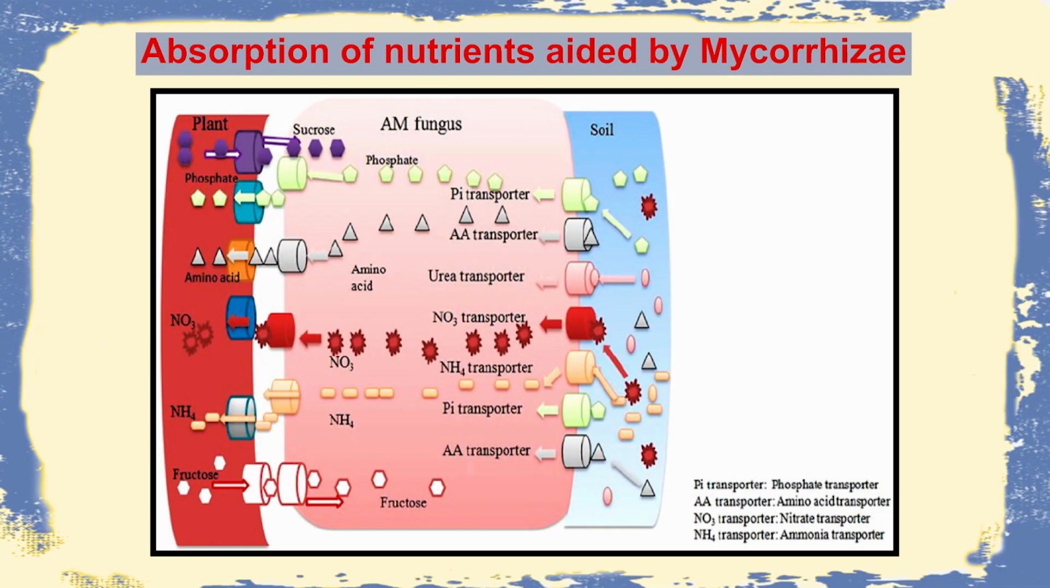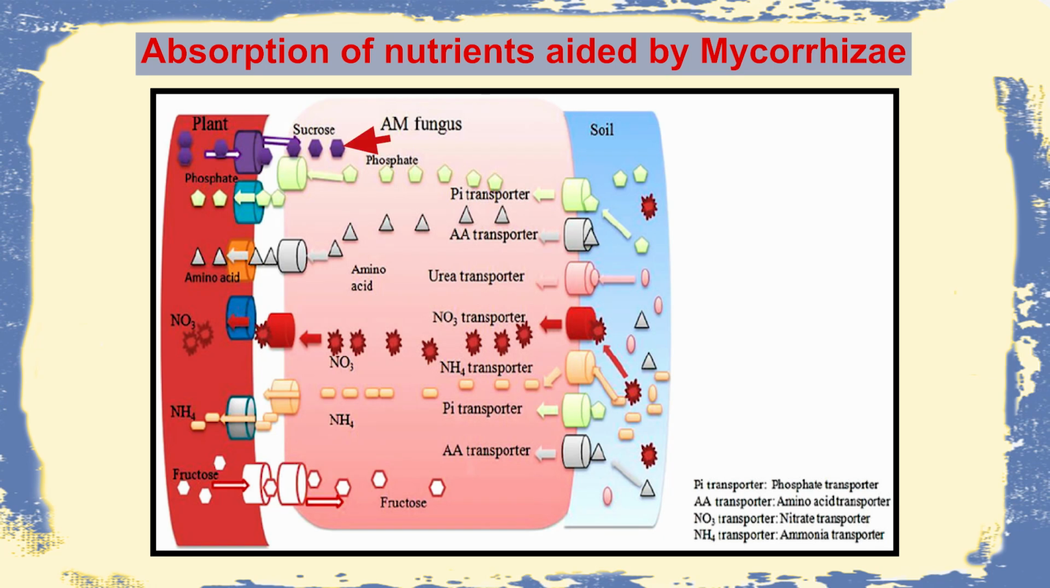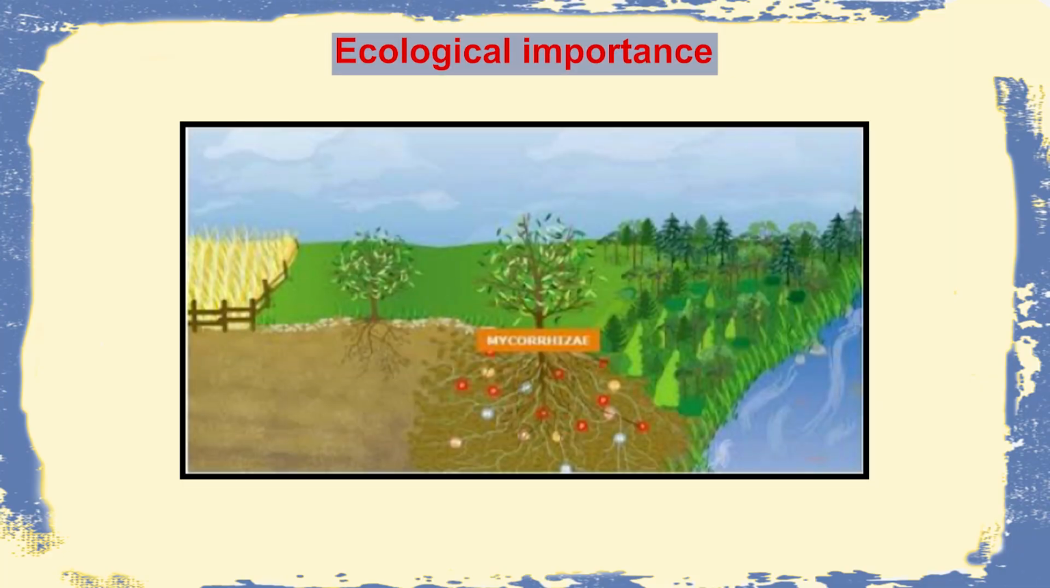All these transporters basically allow the absorption of phosphate, amino acid, urea, nitrate, ammonia, etc. And they pass through the fungal cell and get inside the plant root, which otherwise would not have been that easy, because the intimate association between these nutrients and the plant root is made possible by the fungal intermediate. And they give so much to the plant root, but in exchange they only expect some nourishment, in the form of fructose or sugar, which they procure directly from the plant host. So this is a very unique slide which represents the absorption of nutrients by the plant root with the help of mycorrhizal fungi. Of course, it has ecological importance.